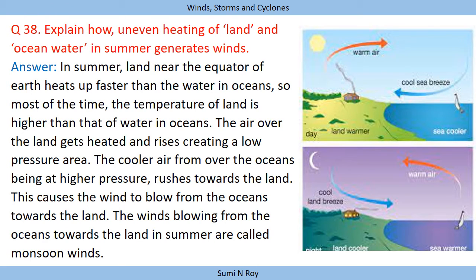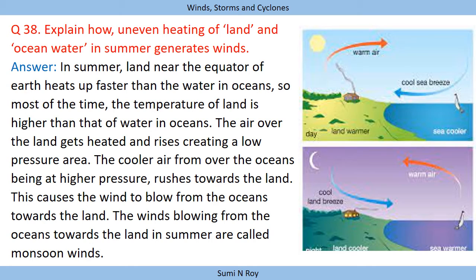Next question is, explain how uneven heating of land and ocean water in summer generates wind. In summer, the land near the equator of the earth heats up faster than the water in oceans. So most of the time, the temperature of land is higher than that of water in oceans.